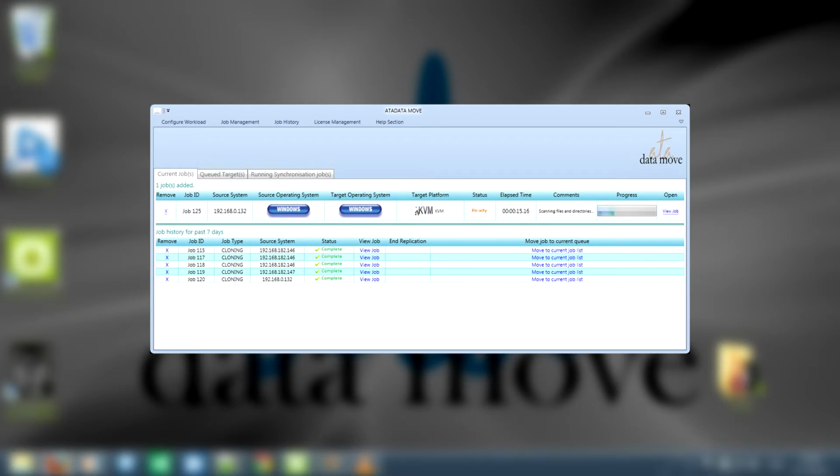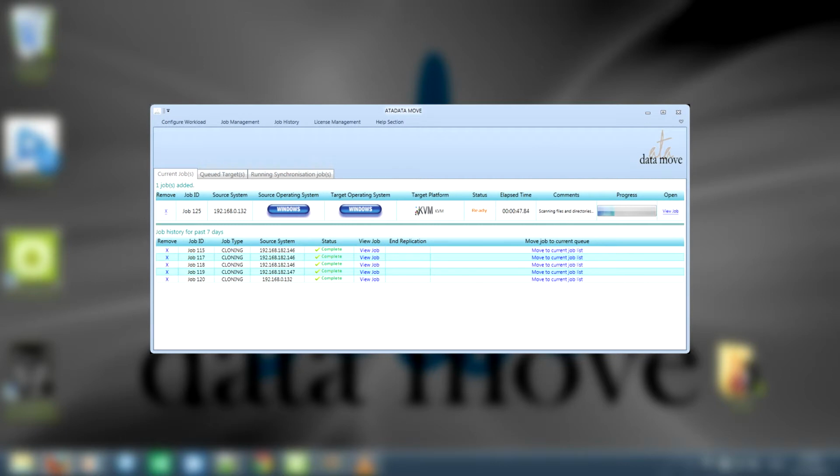For time purposes, we have sped up the time sequence of this process. But ATAdatmove has one of the fastest non-hardware transfer speeds available, hitting about 69 to 70% of line speed depending on the resources allocated to the process. This can be throttled to your specific needs also.